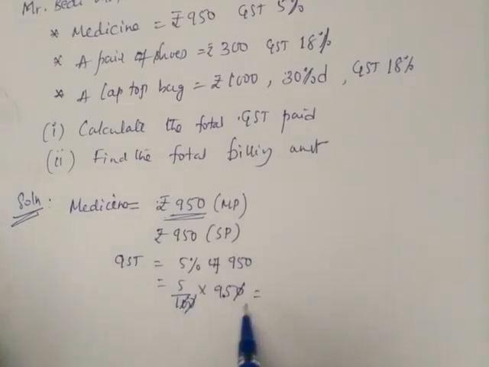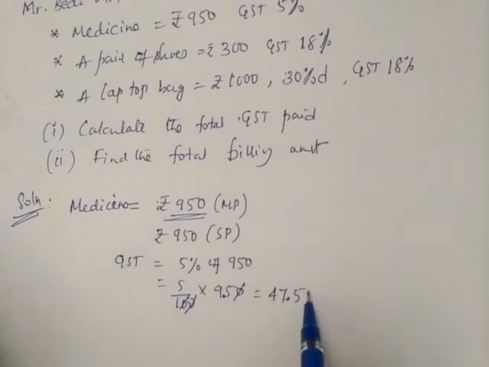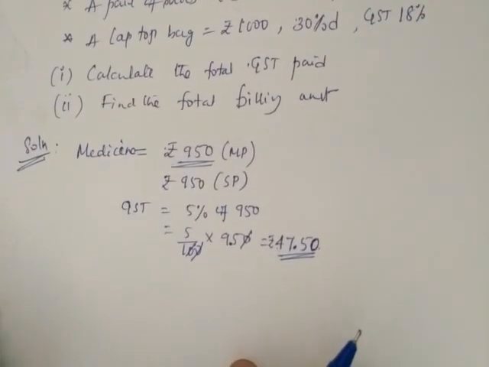So 5 into 9.5 multiplied is 47.5. So 47.5 is 47 rupees, not 5 paise. That is wrong. Therefore always use two decimal places when you are answering paise. 47 rupees 50 paise you tell. So this is the GST on medicine.